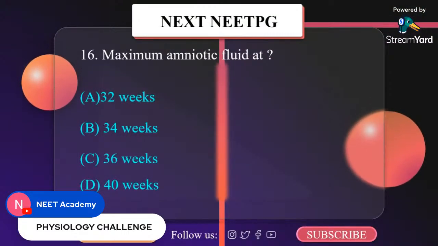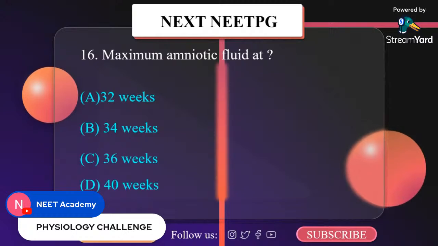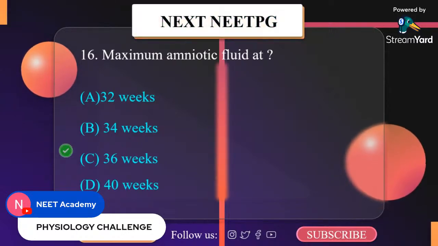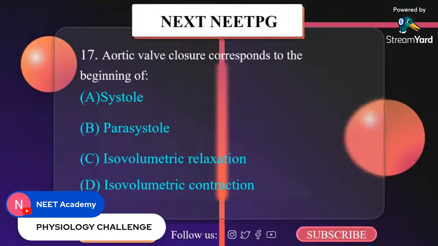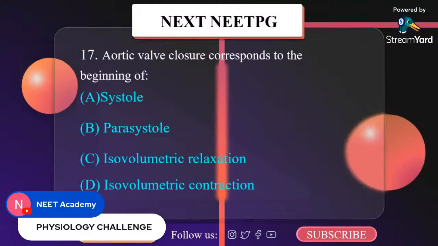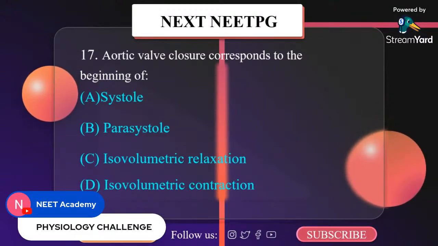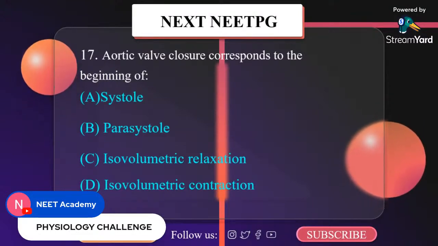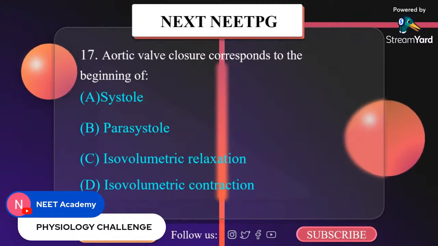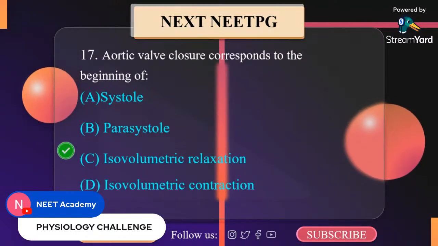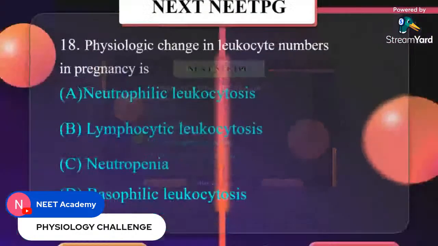Maximum amniotic fluid is seen at A. 32 weeks. B. 34 weeks. C. 36 weeks. It is at 36 weeks. Aortic valve closure corresponds to the beginning of A. Systole. B. Parasystole. C. Isovolumetric relaxation. D. Isovolumetric contraction. It is isovolumetric relaxation.